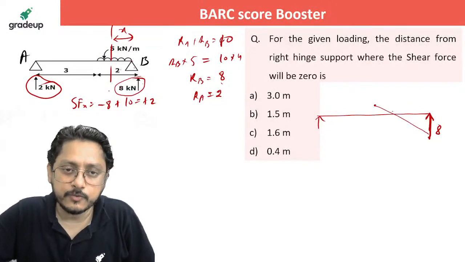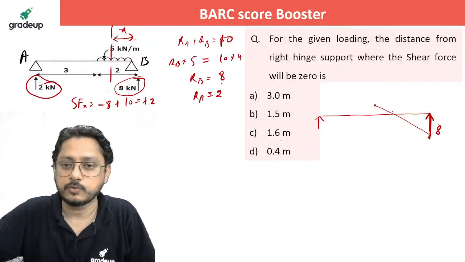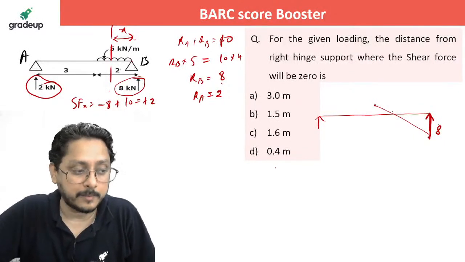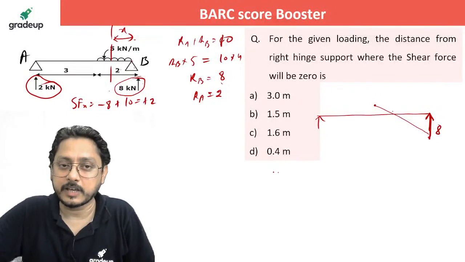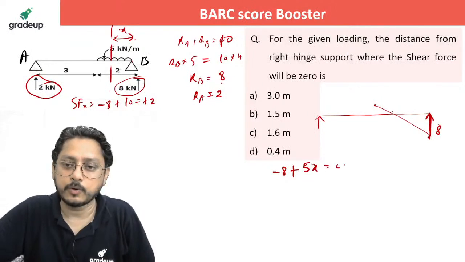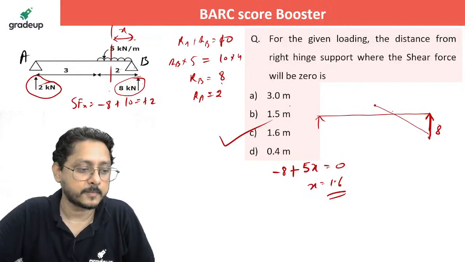So at this section, if you are taking the shear force at some x distance, what is the total shear force at this section? If you write down the shear force at that particular section, it will be once again minus 8, then plus loading intensity 5 into x must be equal to 0. So x will become 1.6. That's all. See. Did you get that?